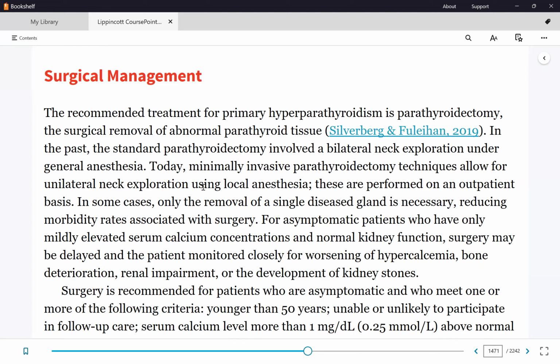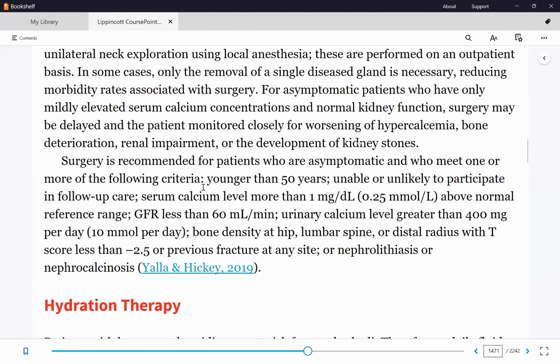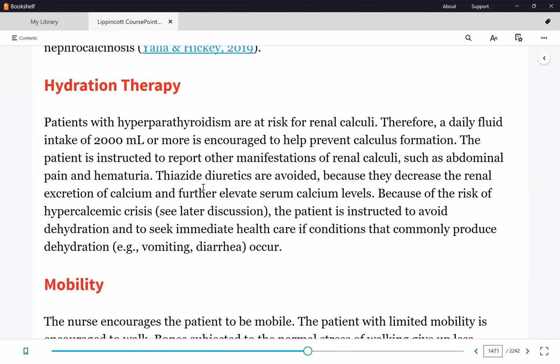Exactly the same. Okay, because if you remove the parathyroid gland, are you also not resecting the thyroid gland? Yes. So we won't repeat pre and post-op care. It'll be exactly the same as thyroidectomy. If the patient is not a candidate for surgical removal, then all we can do is manage hypercalcemia.